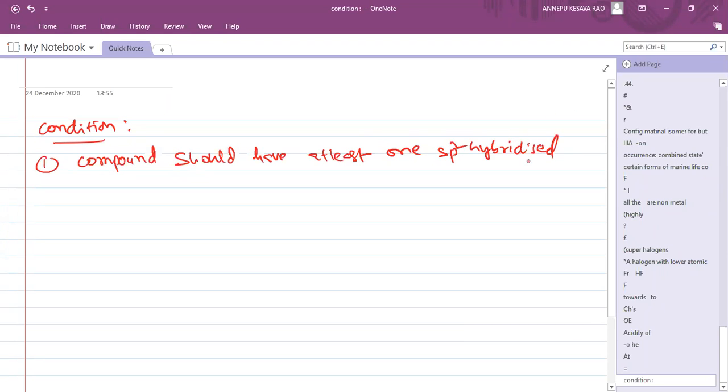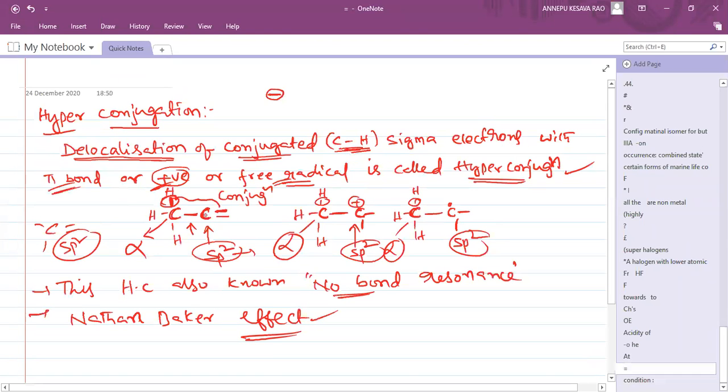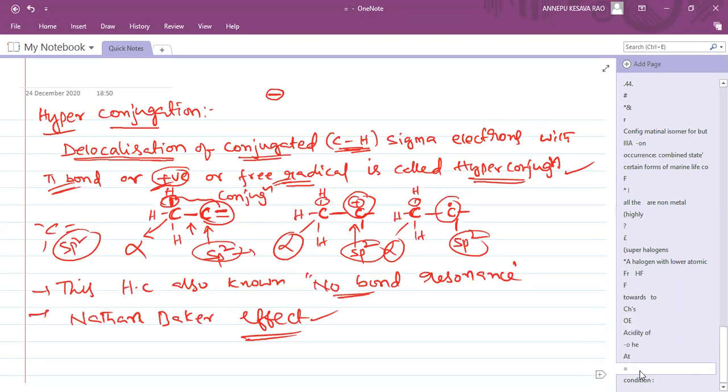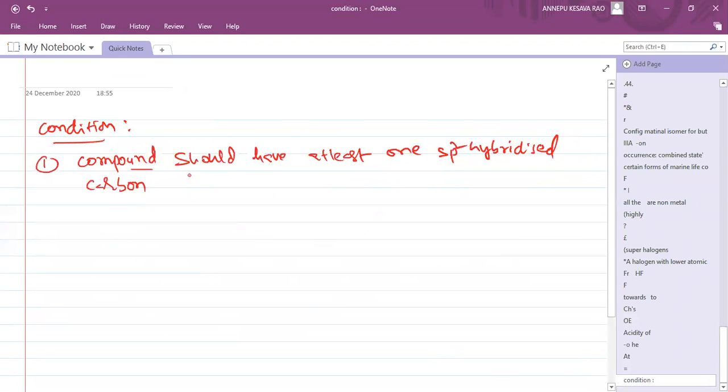What does sp2 hybridized mean? I told you. It may be a double bonded carbon, or it may be a positive charge carbon, or a free radical carbon. That should be there in the compound. So the compound should have at least one sp2 hybridized carbon.